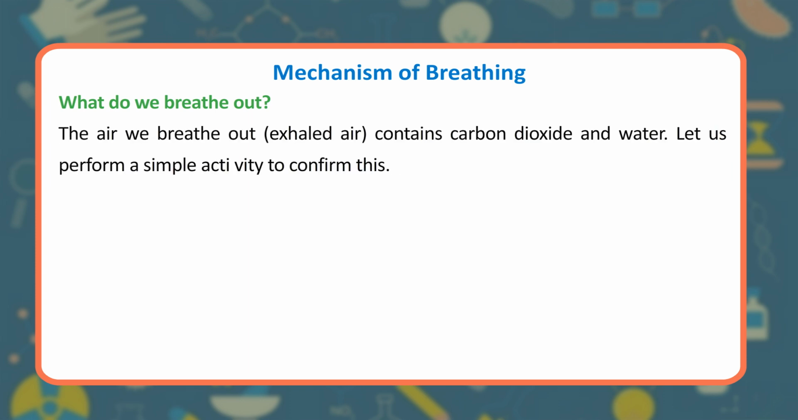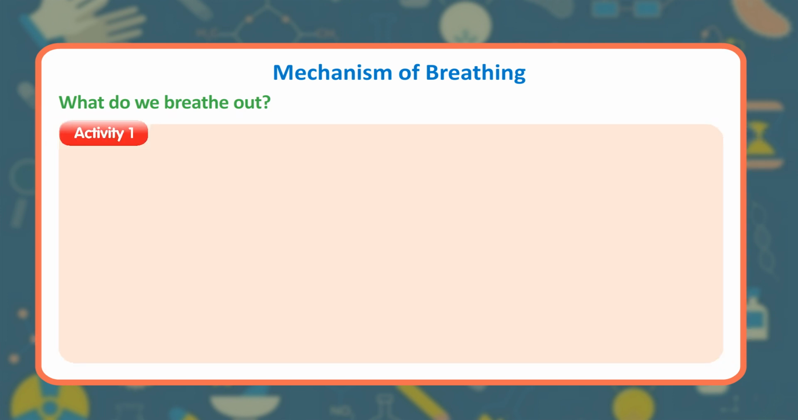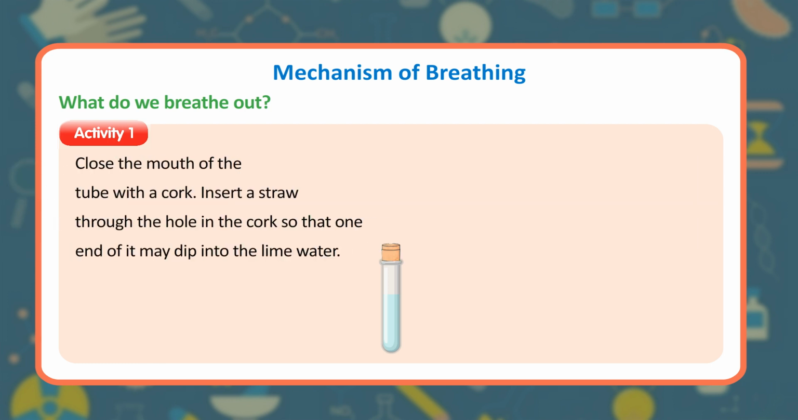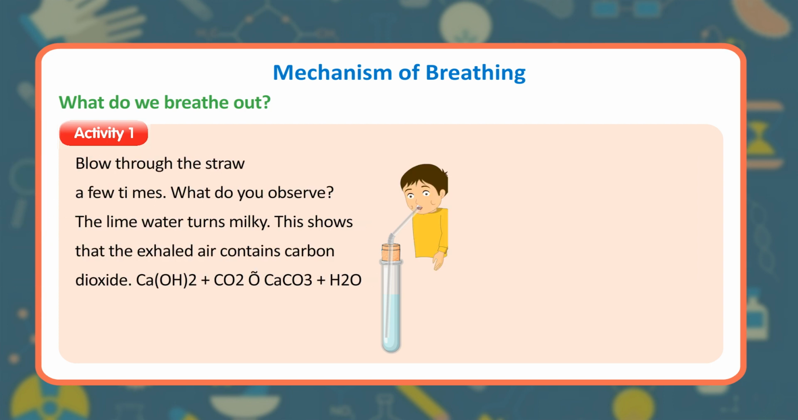What do we breathe out? The air we breathe out, exhaled air, contains carbon dioxide and water. Let us perform a simple activity to confirm this. Activity. To show that exhaled air contains CO2, take a small quantity of freshly prepared lime water in a test tube. Close the mouth of the tube with a cork. Insert a straw through the hole in the cork so that one end of it may dip into the lime water. Blow through the straw. After a few minutes, what do you observe? The lime water turns milky. This shows that the exhaled air contains carbon dioxide. Ca(OH)2 + CO2 → CaCO3 + H2O.